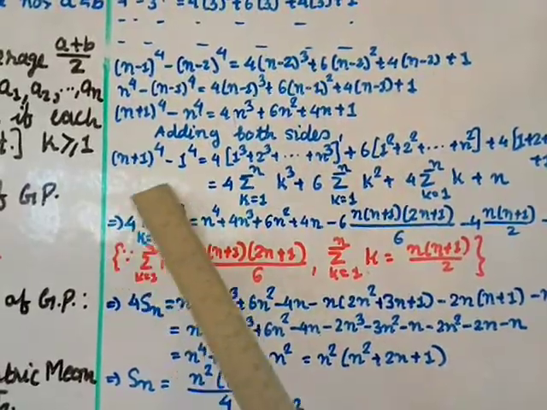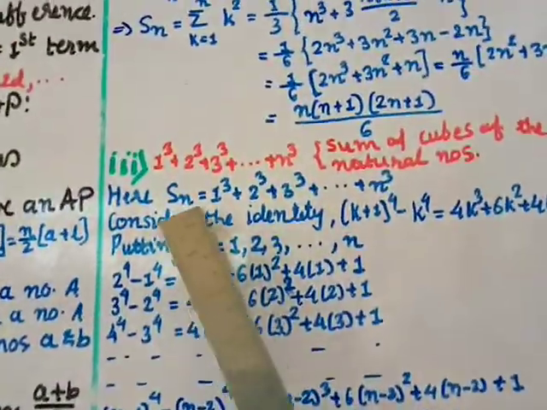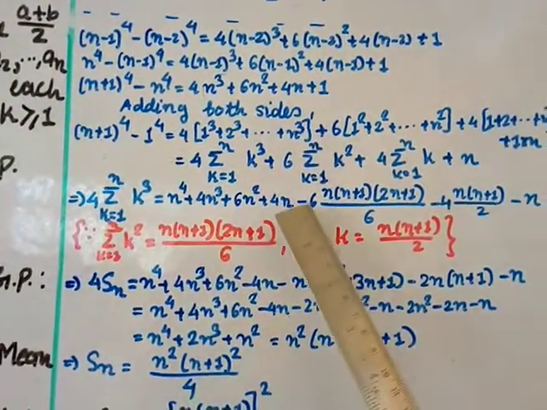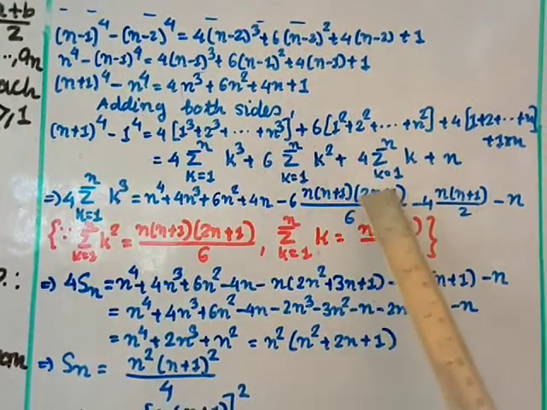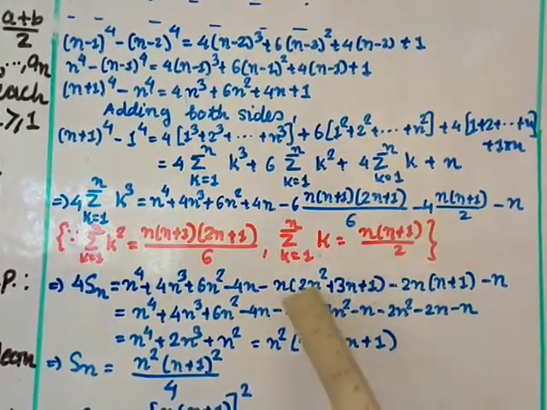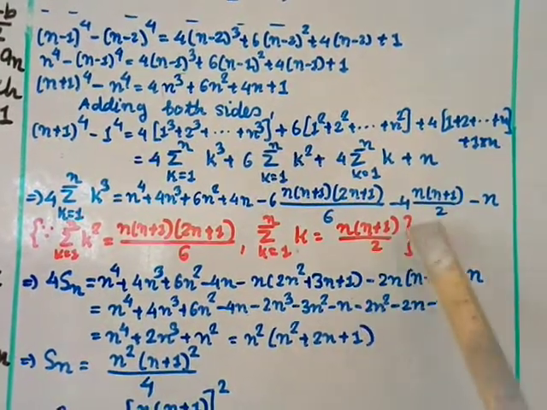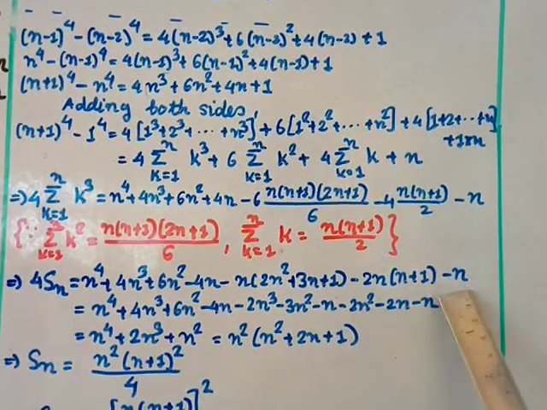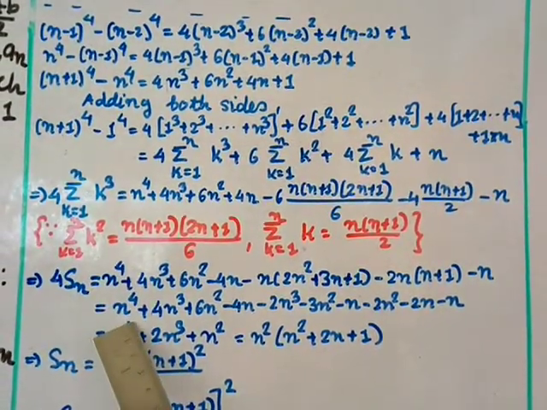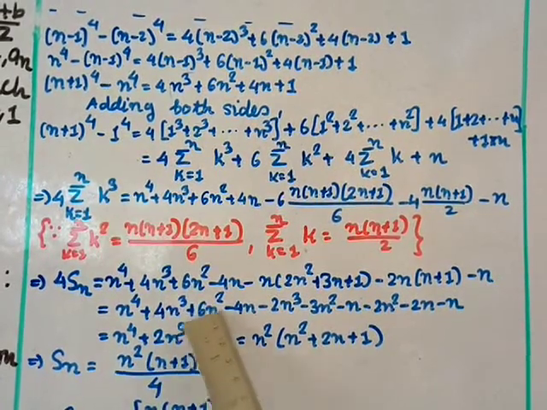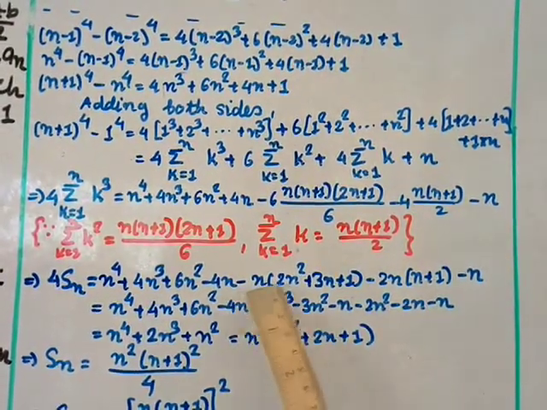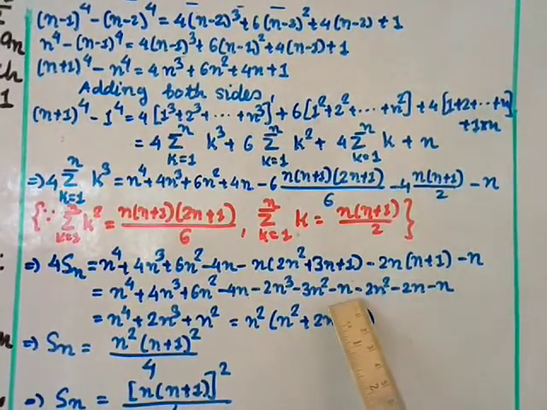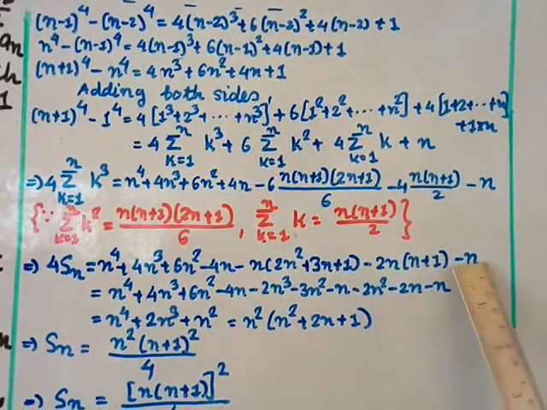Now this I have assumed as Sn, right? So I write this part as Sn. So 4Sn equal to, this is as it is, 6 and 6 cut, and this I am multiplying inside. So n here as it is, and when you multiply you get 2n square plus 3n plus 1, minus, here also you can cut by 2, so you get here 2n, this is n minus 1 as n plus 1 as it is, minus n as it is. Now n power 4 plus 4n cube plus 6n square minus 4n, this multiplies, so minus 2n cube minus 3n square minus n, this also multiply inside, so minus 2n square minus 2n minus n.